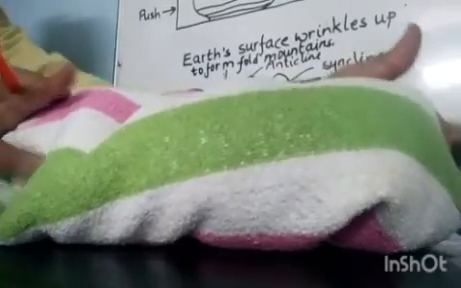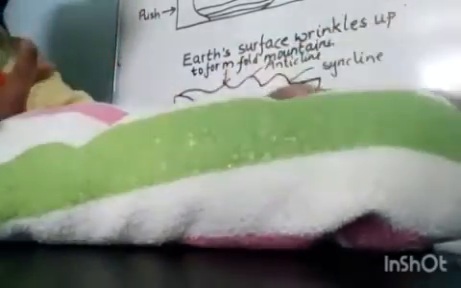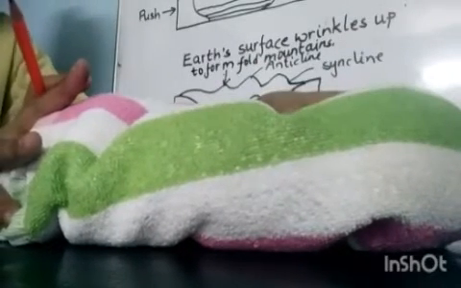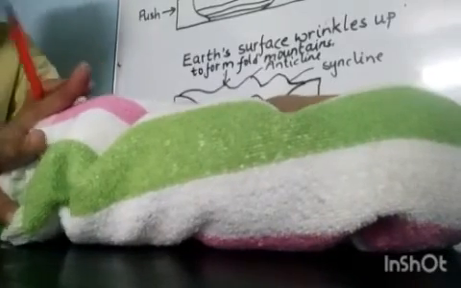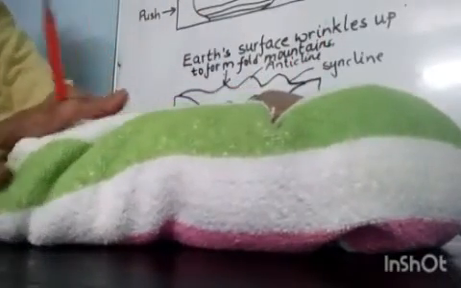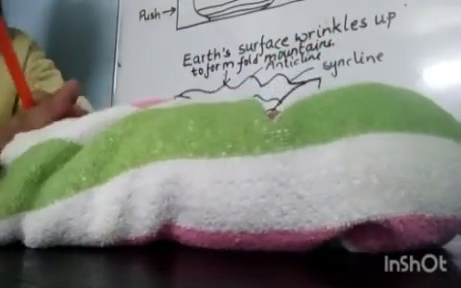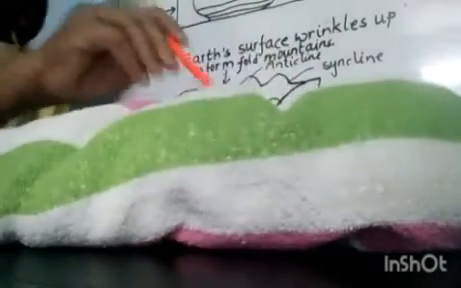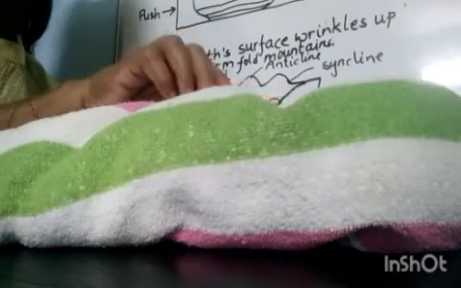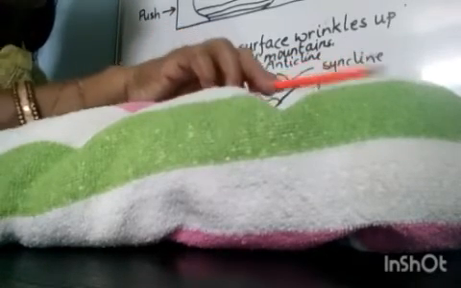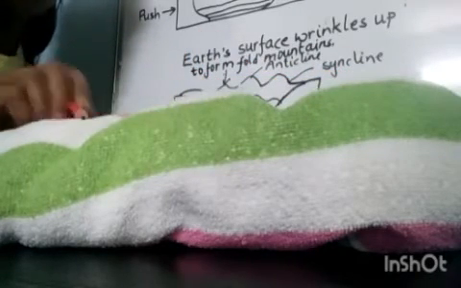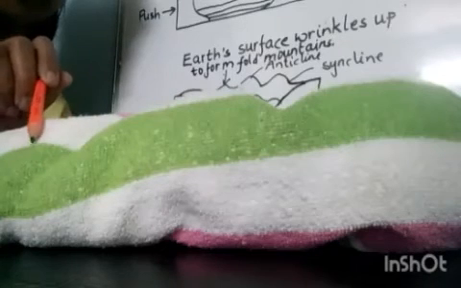Due to this movement, the soft rocks lying between them may get compressed and buckle up to form the fold mountains. And you can see here, this is syncline, while this is anticline. Understood? This is the formation. This is syncline. This is anticline.